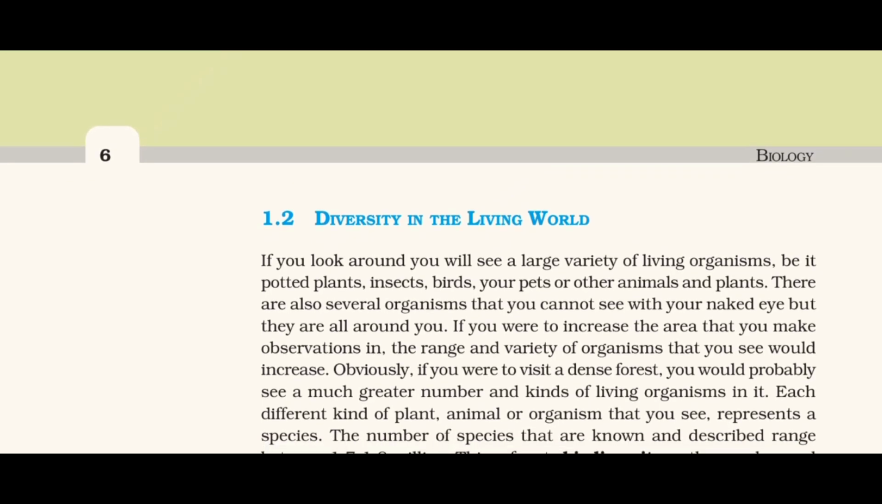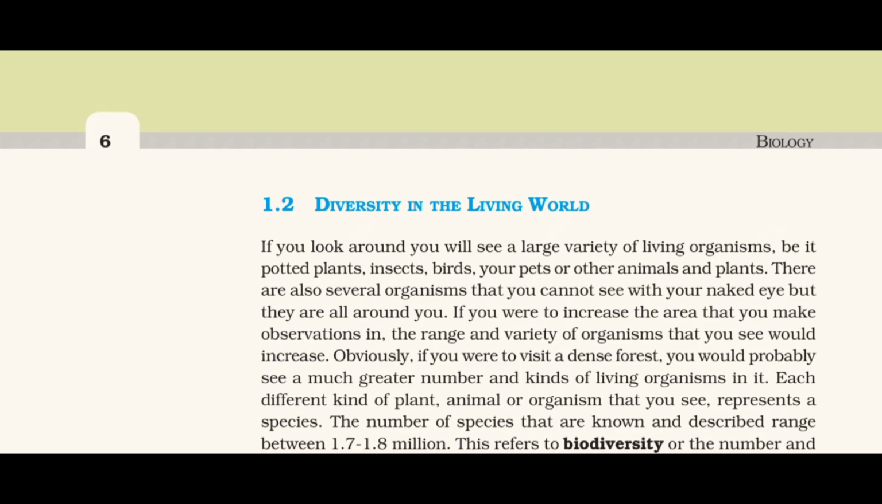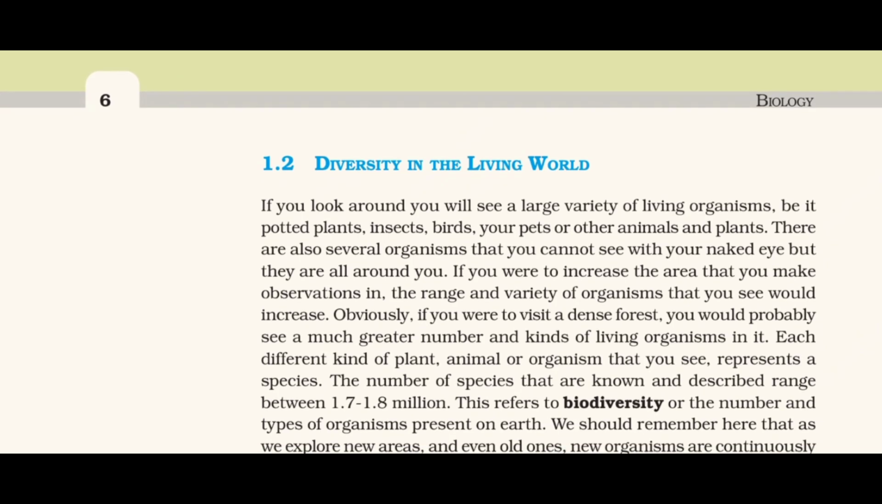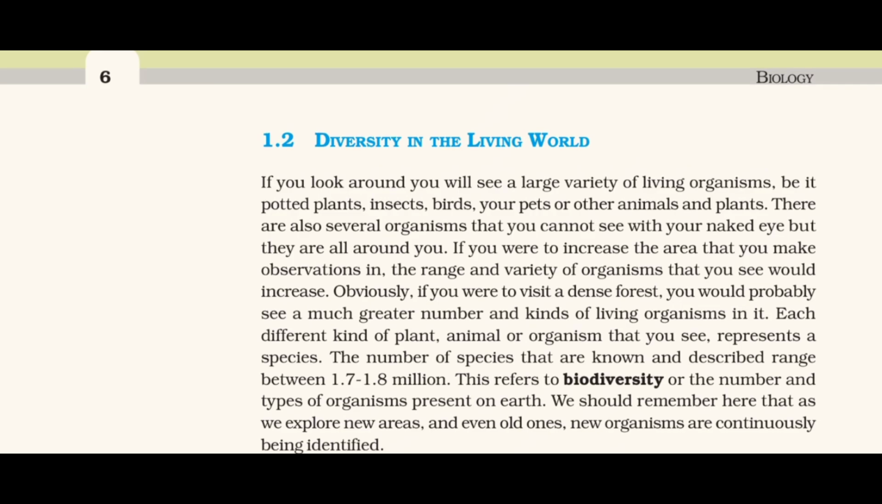Each different kind of plant, animal, or organism that you see represents a species. The number of species that are known and described range between 1.7 to 1.8 million. This refers to biodiversity, or the number and types of organisms present on Earth. We should remember here that as we explore new areas, and even old ones, new organisms are continuously being identified.